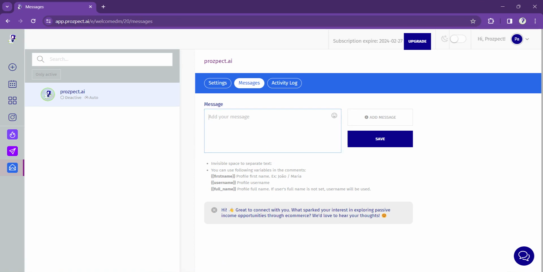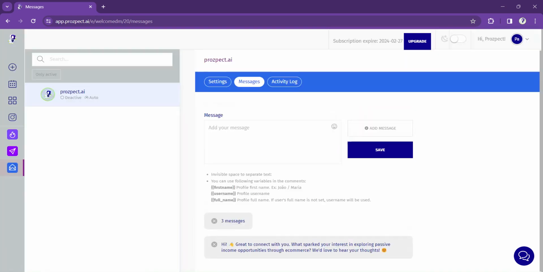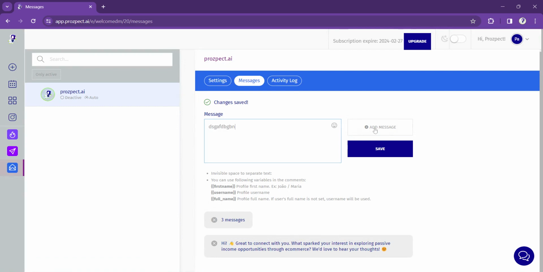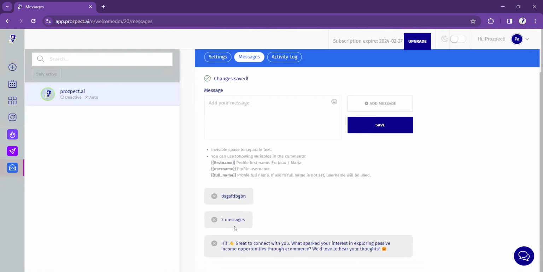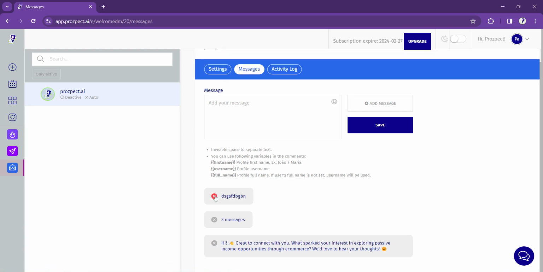But guys, I advise you to create three messages. Think of something very organic. I start with three, and then as time goes, I see which one is getting a better response. Let's say this one's not getting a response.